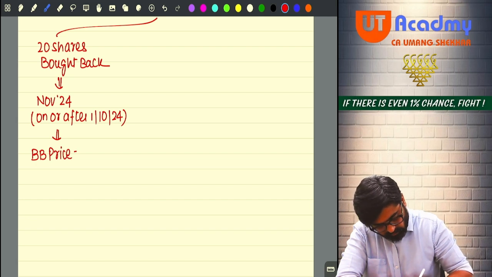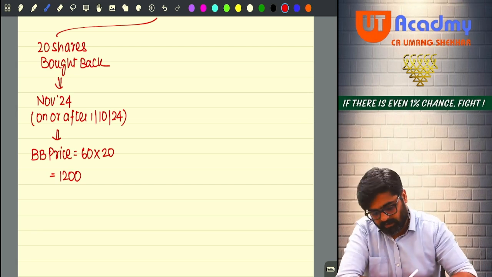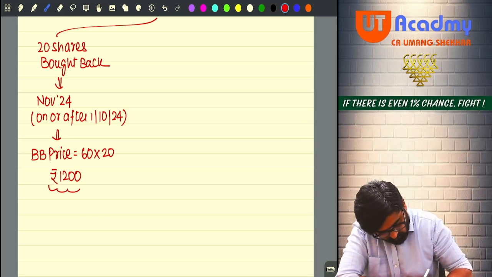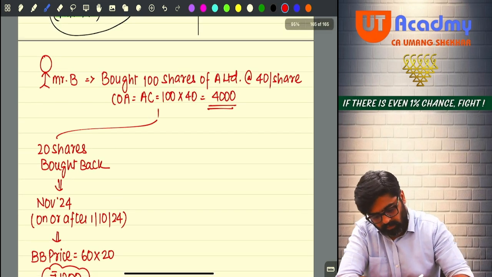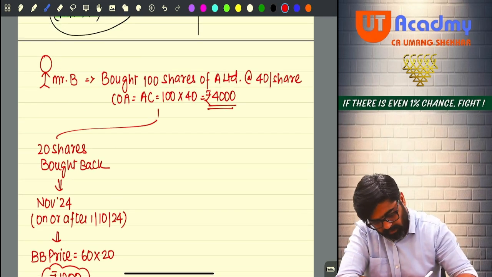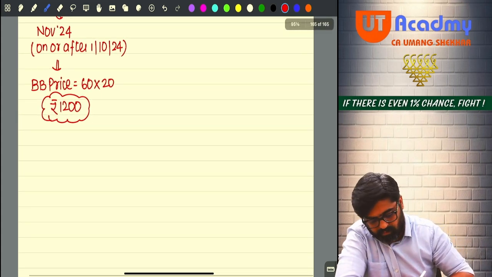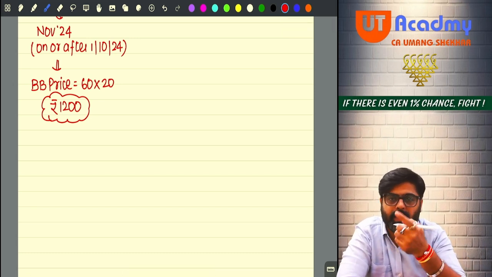Buyback price: 60 per share into 20, 1200. Yes or no? Now pay attention, this rupees 1200 which he is receiving as buyback price, this was his cost of acquisition. Out of this, if this was done prior to 1st October, what would have happened?